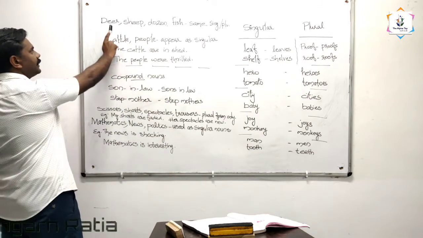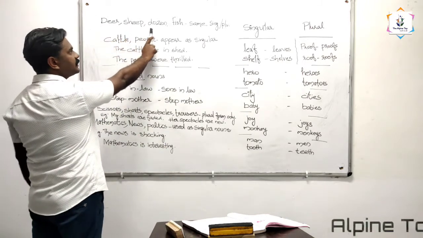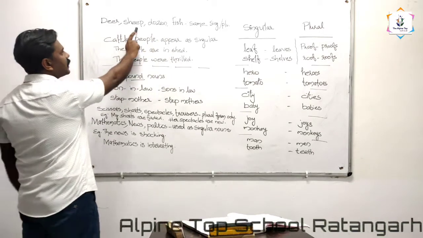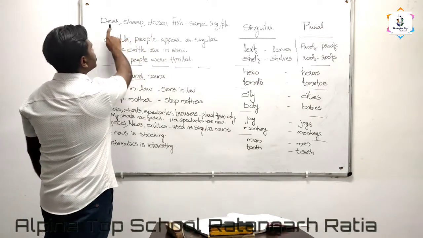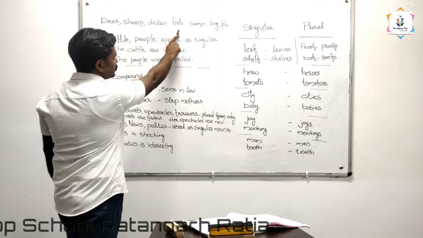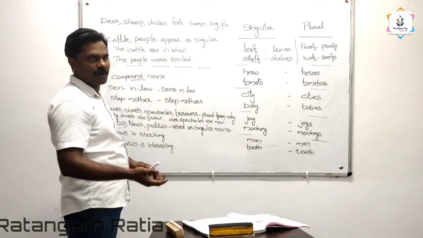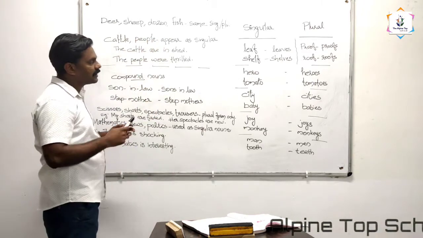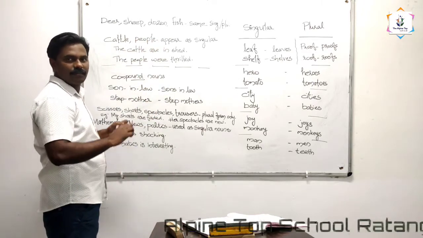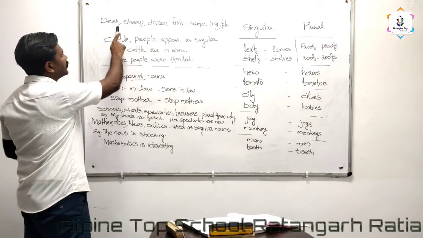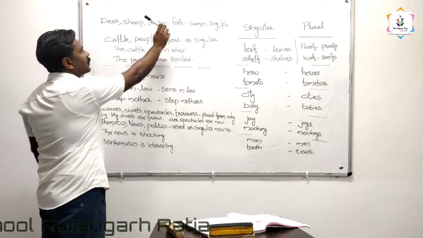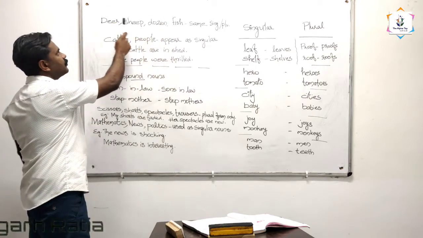Okay, and some other examples. Let's see over here: deer, sheep, dozen, fish. These nouns have the same singular and plural form. We use deer, sheep, dozen, fish as the same words for singular and plural. We will not use deers or sheeps for plural. For plural also we use fish or dozen or sheep or deer.